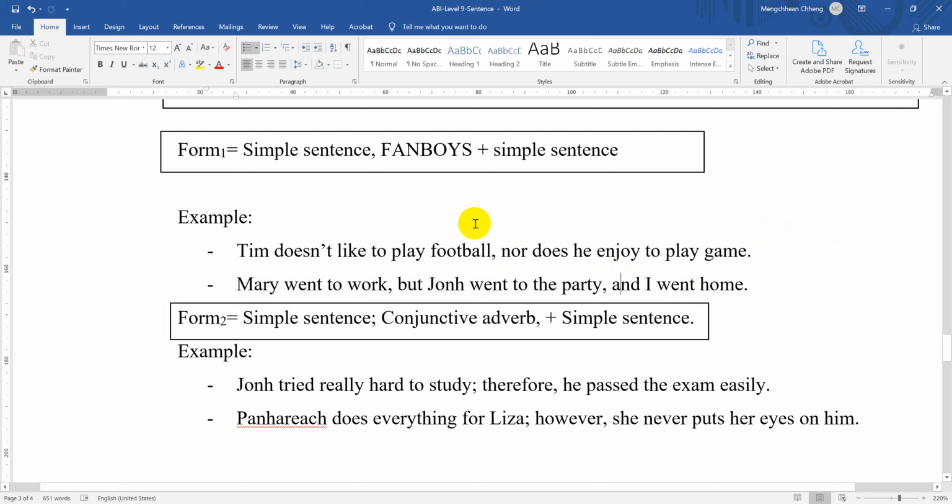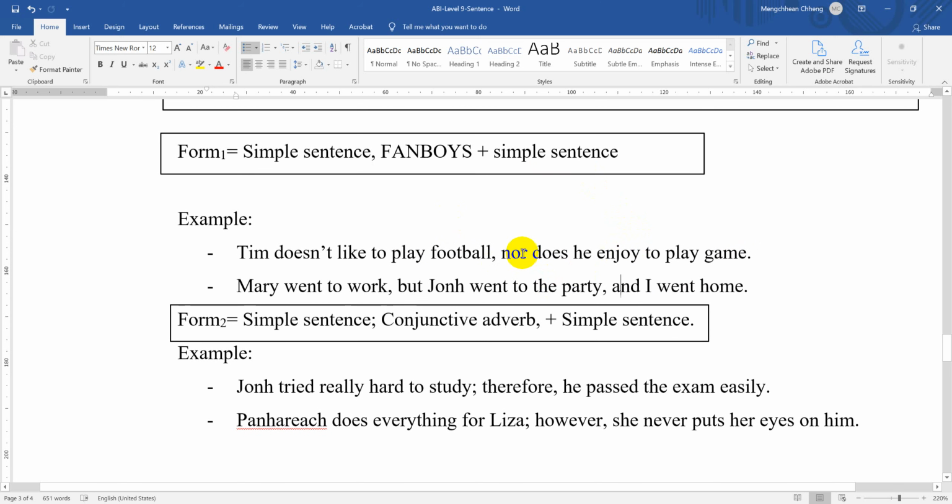So in this sentence there are two simple sentences connected by a FANBOYS, nor here, and separated by a comma. So it is a compound sentence. When you see FANBOYS separated by a comma, it's a compound sentence. Make sure that two sentences join together.